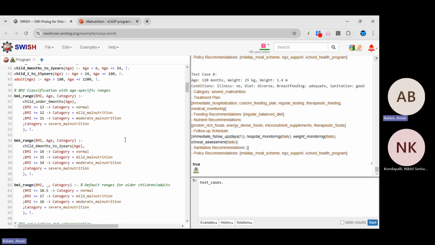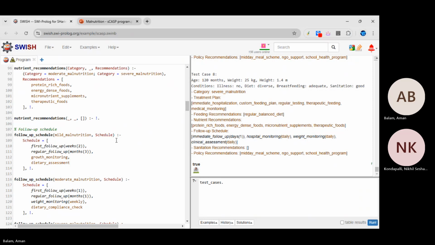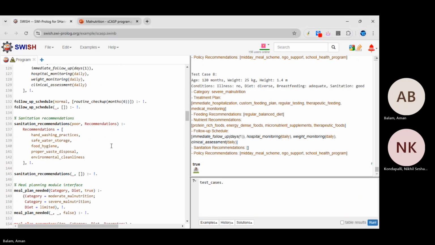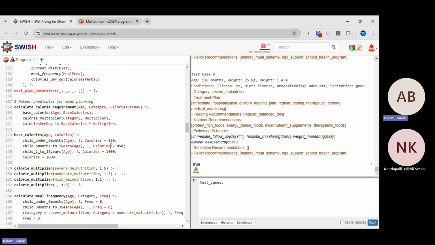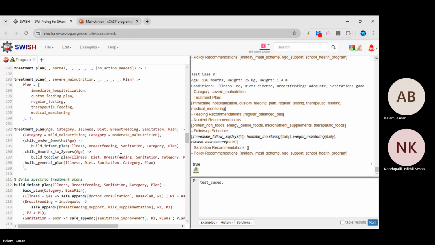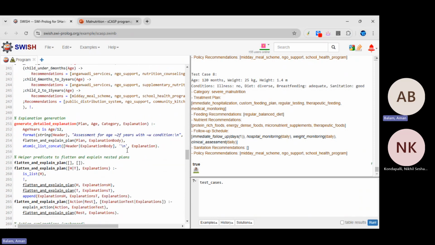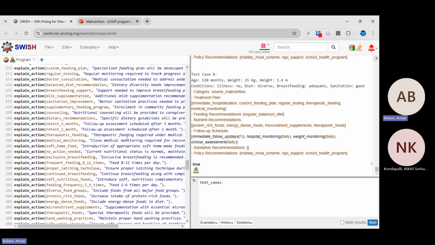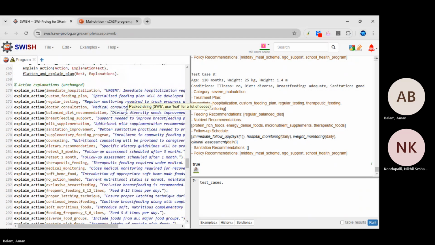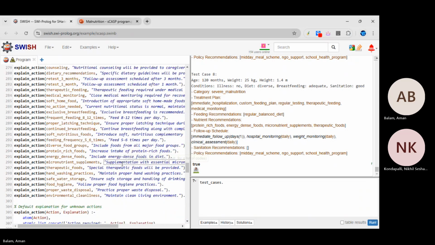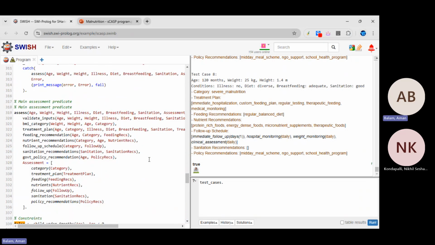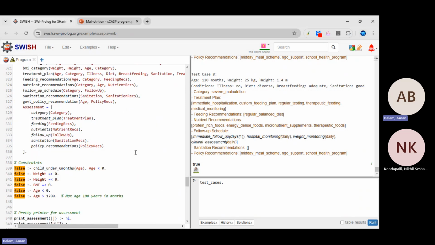From there, we have BMI classification, feeding, follow-up schedules, sanitization, and the calorie multipliers based on the level of malnutrition. We also have treatment plans and policy recommendations. We also have an explanation here that explains what is being done. Finally, this is our main predicate. We validate the inputs, grab the parameters from each category, and we output them.